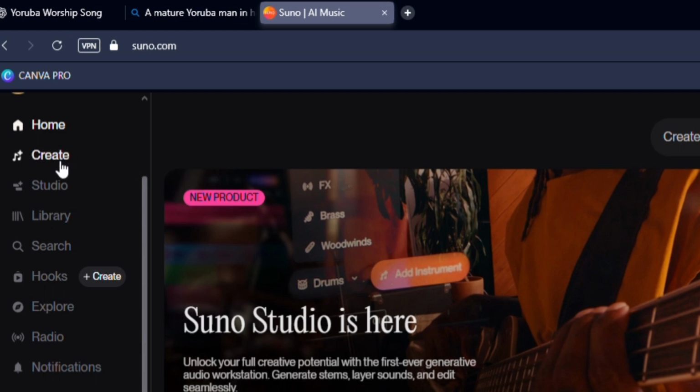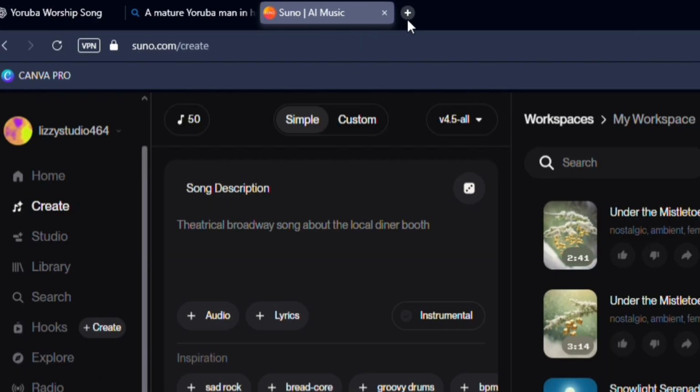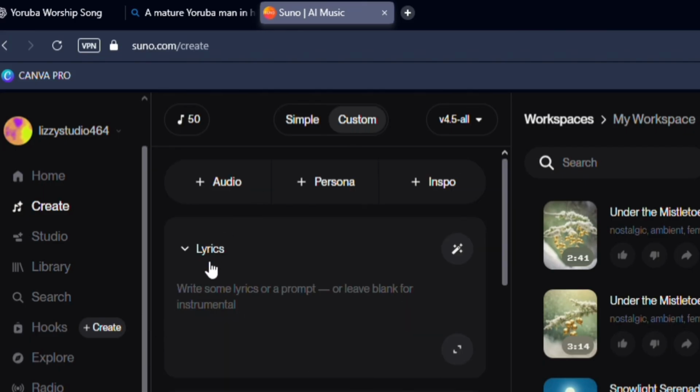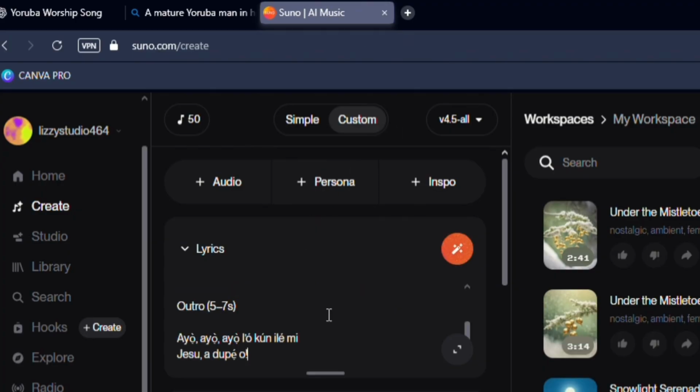So, at this very interface, click on Create. You're going to see two options, Simple and Custom. For Simple, you don't need lyrics to generate songs from this section. But for the Custom section, you need lyrics. Since I already have my lyrics, I chose Custom and then I paste in my lyrics at this particular segment.